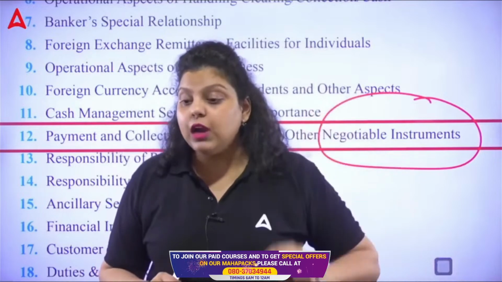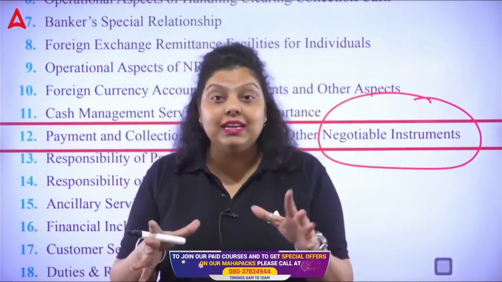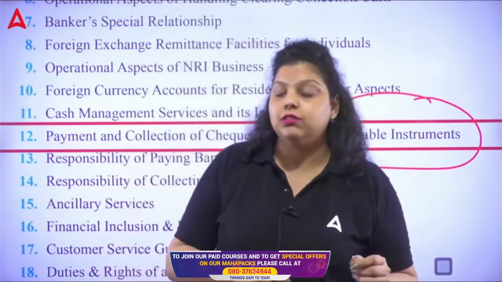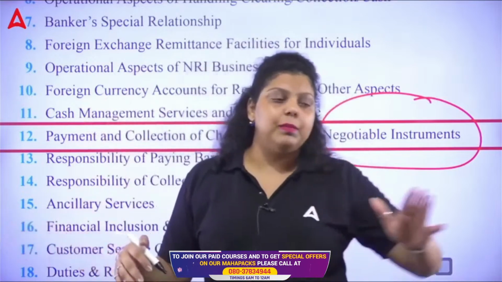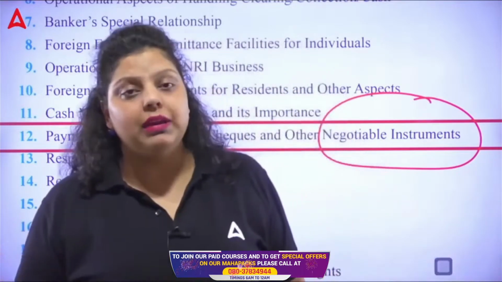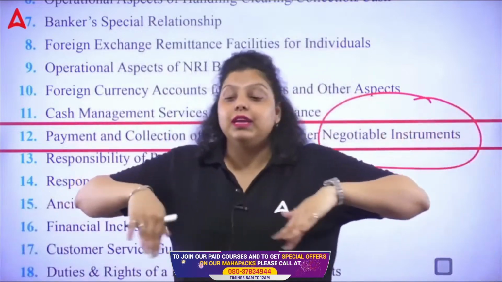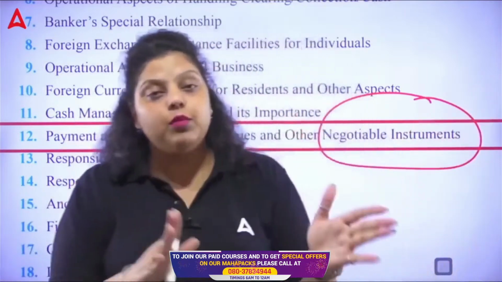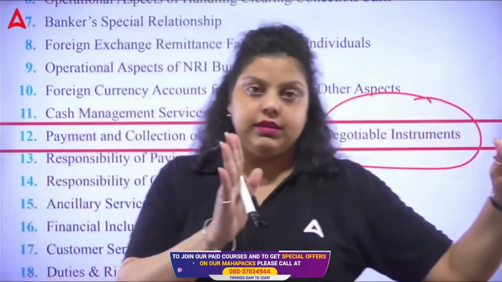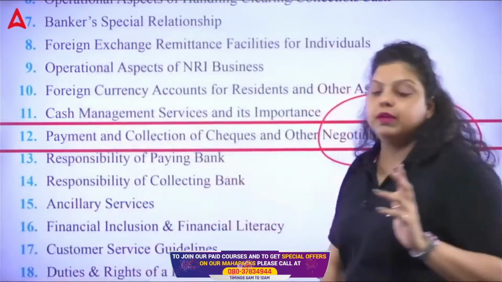Clear? Apart from that, it talks about the check in detail, like what conditions of the check are there, what is CTS, when the bank will be liable, when the bank will not be liable, in whose mistake the payment will be done or not, etc. Everything related to the check, promissory note, and bill of exchange will be covered here. So this is what the negotiable instrument is.